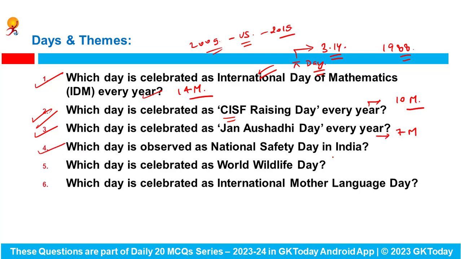Which day is observed as the National Safety Day in India? Answer is 4th of March. Which day is celebrated as World Wildlife Day? Your answer would be 3rd of March. And which day is celebrated as International Mother Language Day? Here answer would be 21st of February.